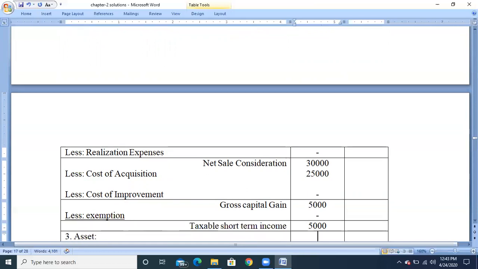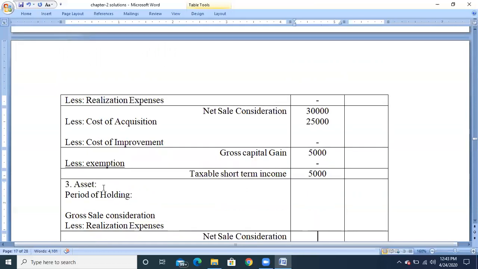Next, we'll go with the third asset, that is furniture. Even it has been purchased in the middle of the previous year, so it will be treated as a short-term capital asset.